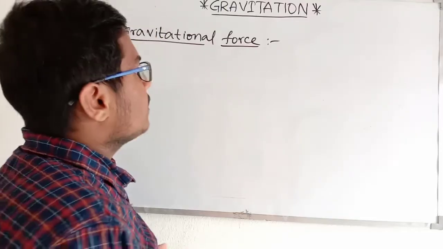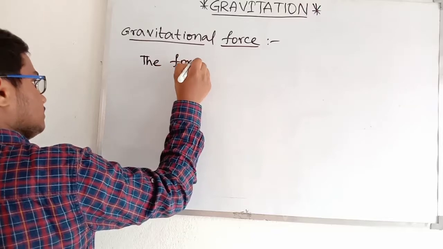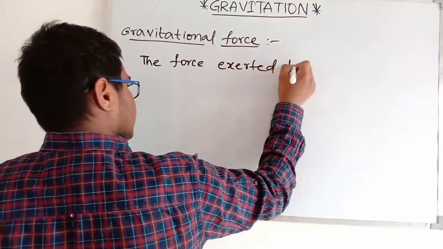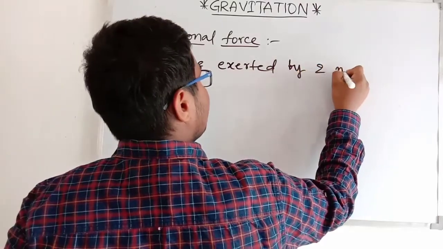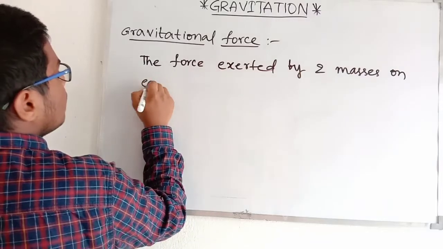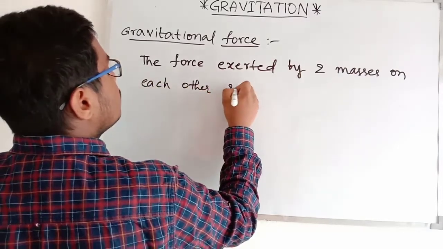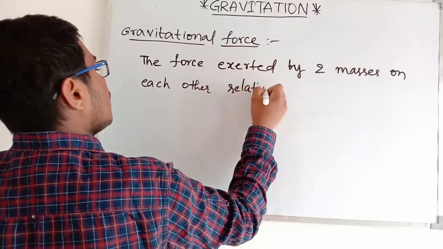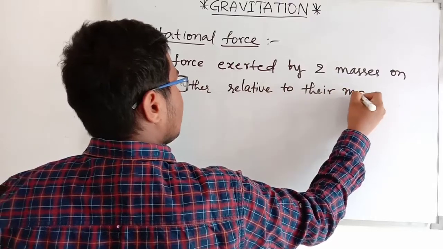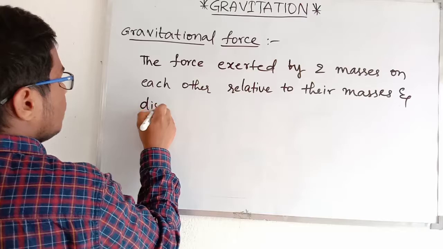Gravitational force: the force exerted by two masses on each other relative to their masses and distance.